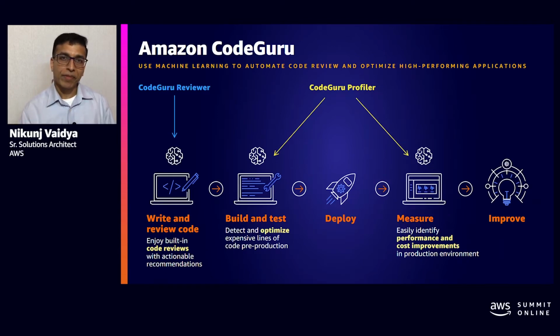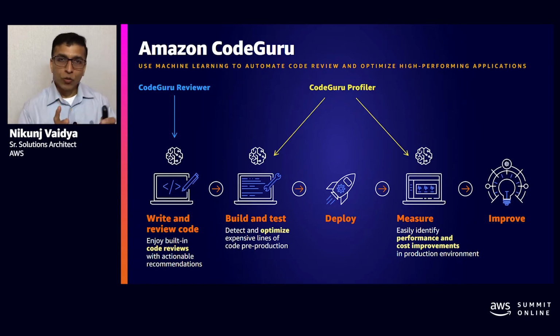in runtime. It basically offers two functionalities: CodeGuru Reviewer and CodeGuru Profiler, and you can see them mapped across these various stages. CodeGuru Reviewer comes in at a stage where we do static code analysis, and that is where it generates intelligent recommendations to improve the code quality as well as the security of your code. On the other hand, Profiler comes in at a later stage when your application is instantiated. Profiler is also instantiated along with your application. It sits on the same compute instance, monitors your application's performance, and provides you with feedback on how you could improve the performance.